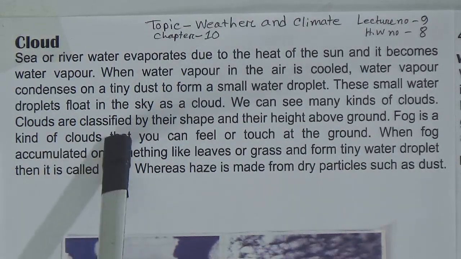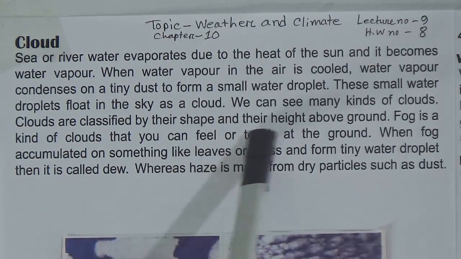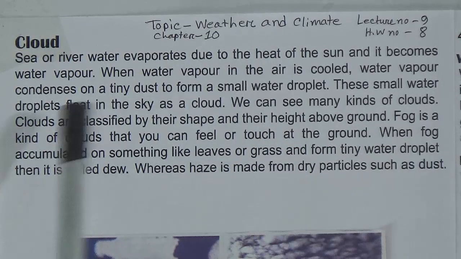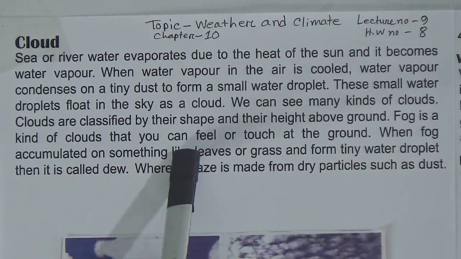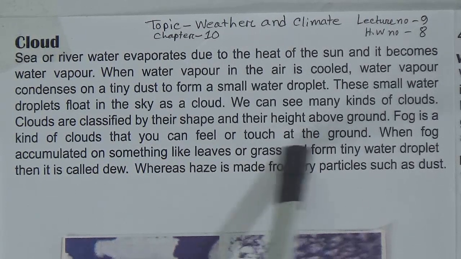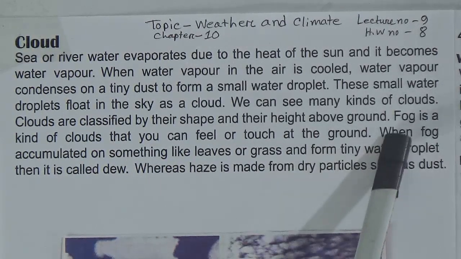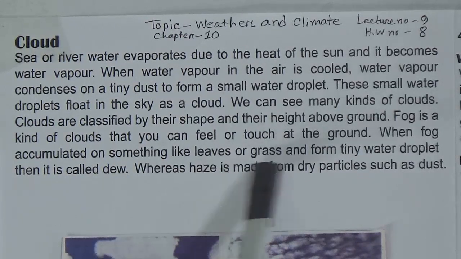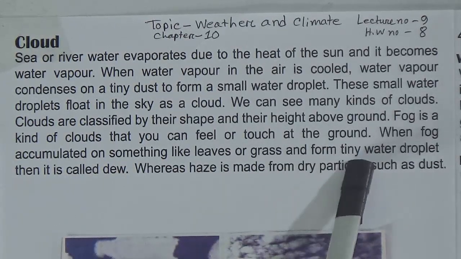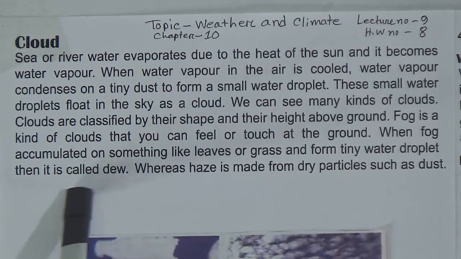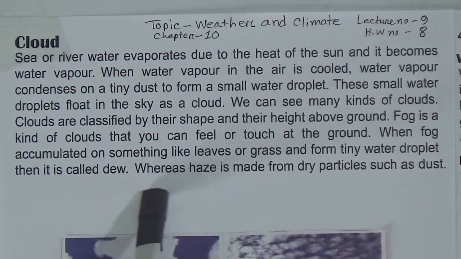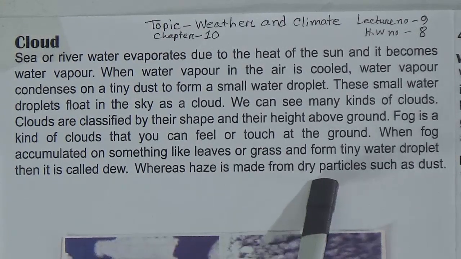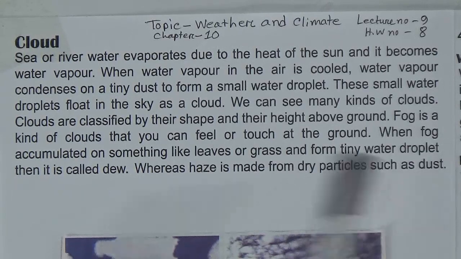Clouds are classified by their shape and their height above ground. Fog is a kind of cloud that you can feel or touch at the ground. When fog accumulates on something like leaves or grass and forms tiny water droplets, then it is called dew. Whereas haze is made from dry particles such as dust.